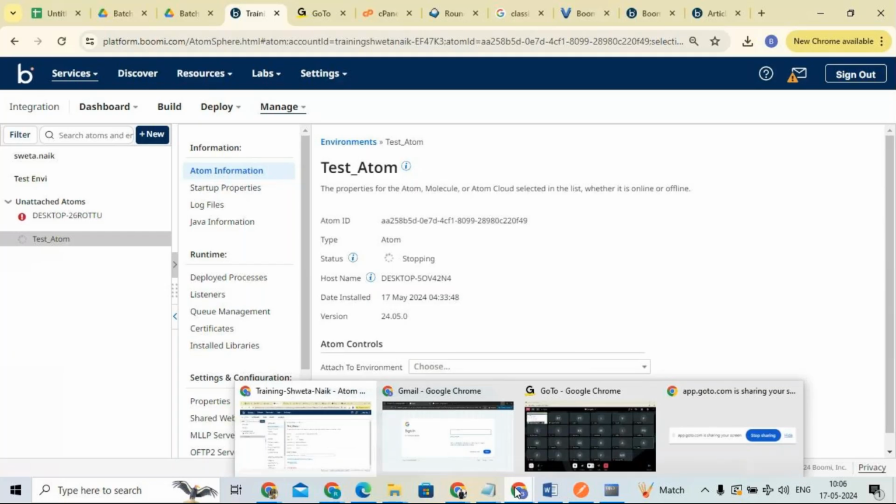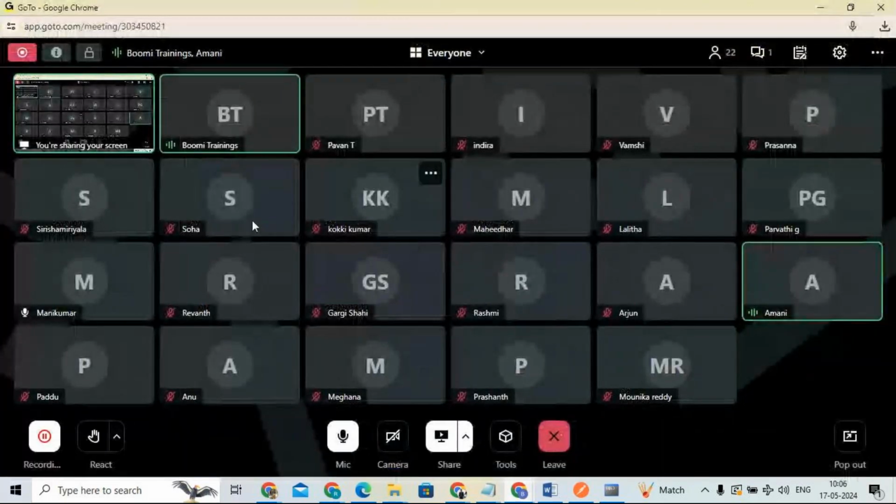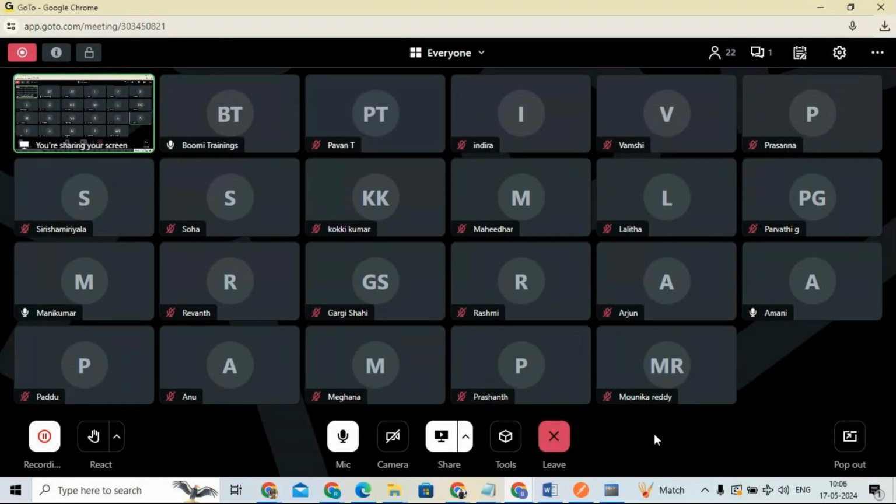Yes, my Boomi credentials. If I give my own credentials, like whatever username and password, will it create that atom? Yes, it will create.